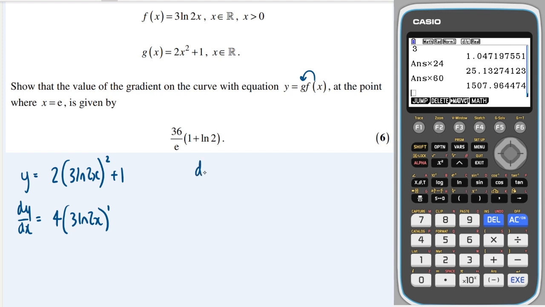So what is the derivative of 3 ln 2x? Well, this is the same as the derivative of, we can split up this ln into 3 ln of 2 and 3 ln of x.